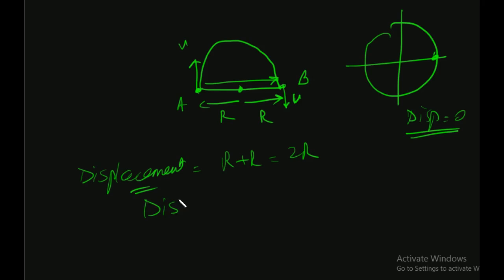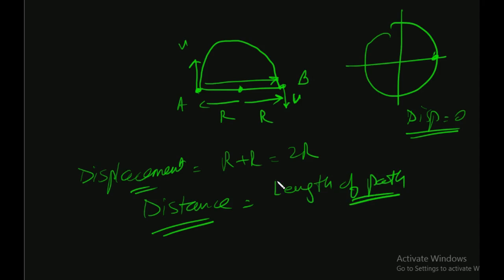Now what is the distance? Distance would be equal to the length of path traveled. Just remember, length of path is the distance. Length of path. You should just remember this. And what is the length of path? This length, which is half the perimeter, which is equal to pi r. Alright. Distance is the length of path. Displacement is the path between initial and final points. Alright. So we have here distance and displacement.